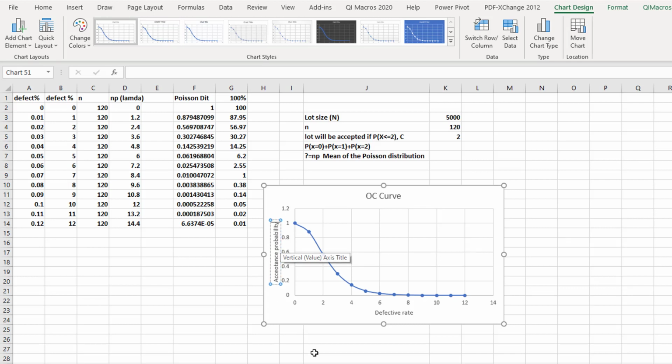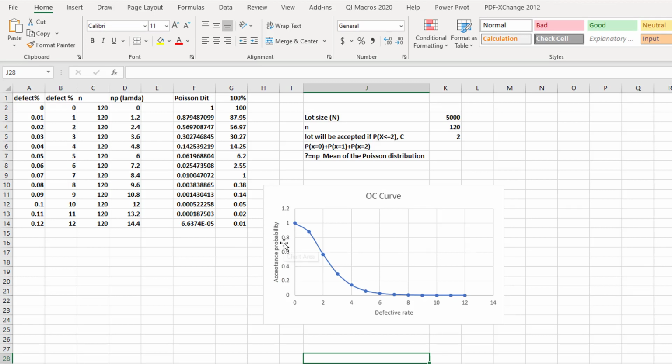From the OC curve you can see that at 0 defects the acceptance probability is 1, because when there is 0 defect we will definitely accept, so the probability of acceptance is 100%. But as the number of defects increases, you can see that at 2 defects there is only a 0.58% chance. This is my ideal OC curve.